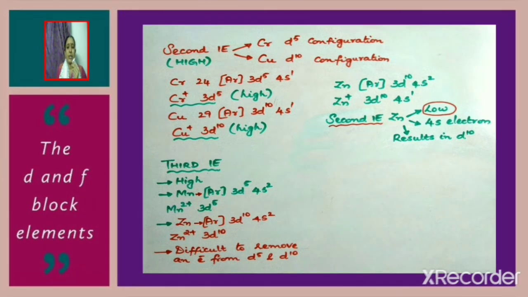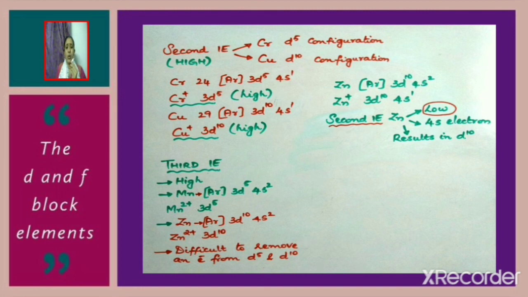Third ionization enthalpy is found to be high. For example, manganese has very high third ionization enthalpy. Why is it so? For that, consider the electronic configuration of manganese. Atomic number 25, electronic configuration argon 3d5 4s2. When two electrons are lost from the 4s orbital and manganese changes to Mn2+, the configuration will be 3d5.